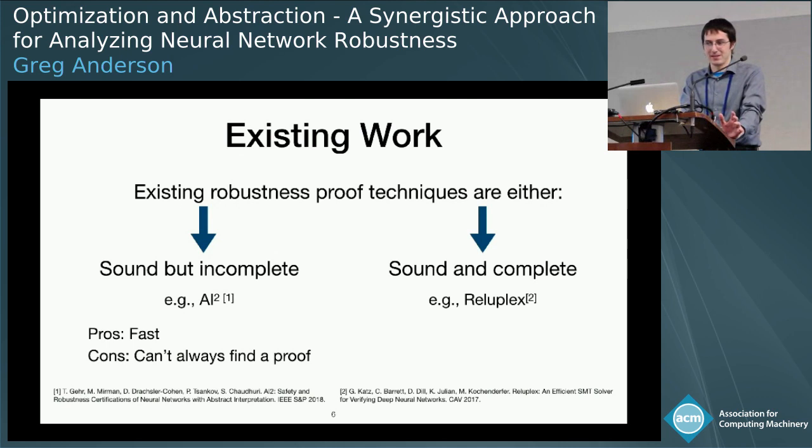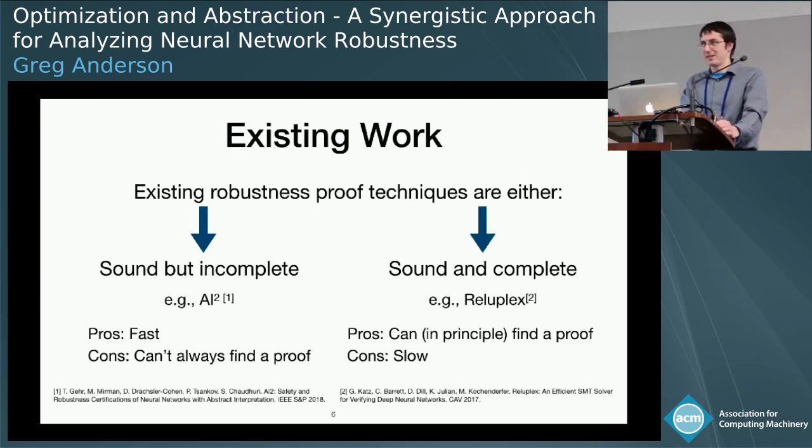For example, ReluPlex is in this category. And in principle, these techniques can always find a proof for any robust network. But these techniques tend to be quite slow.